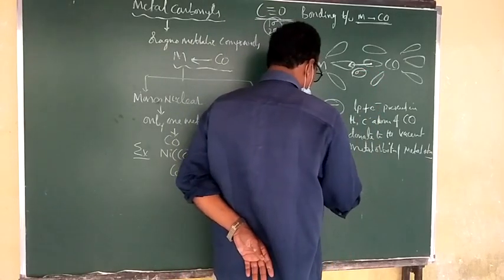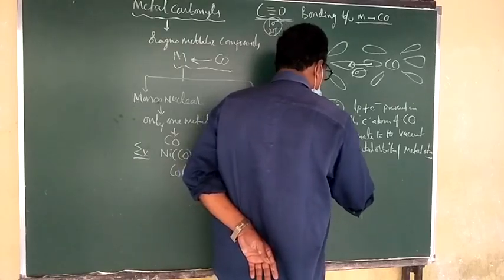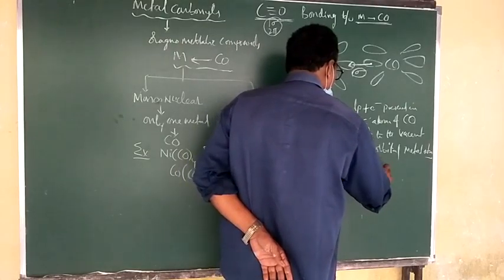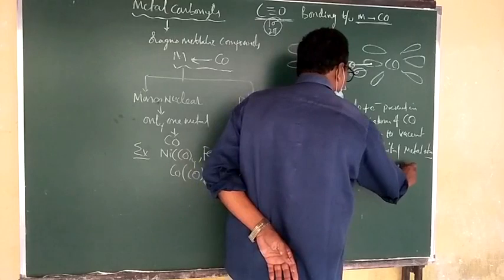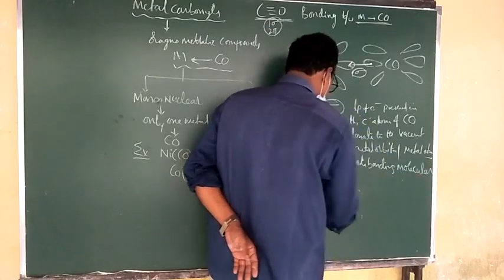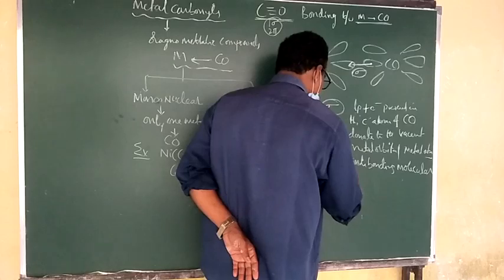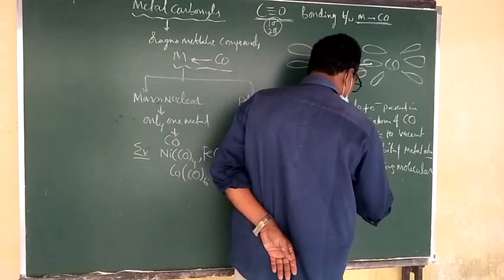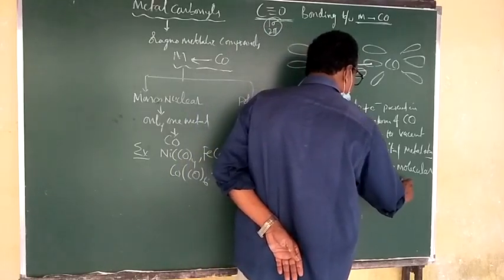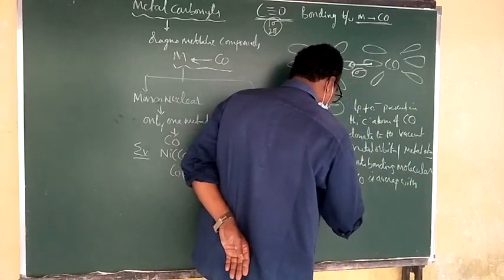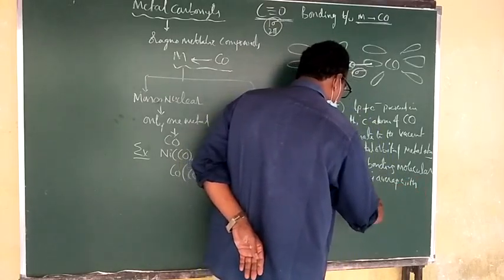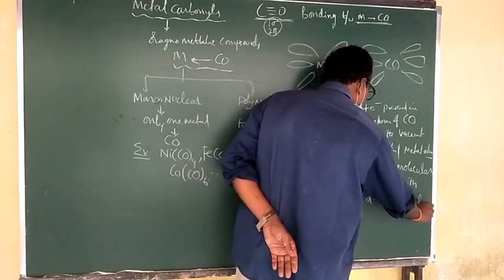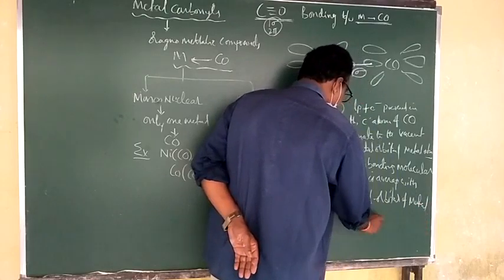The next very important thing is how the pi bond is formed. Pi bond formation happens when the anti-bonding molecular orbital of carbon monoxide overlaps with a filled d orbital of the metal atom to form a pi bond.